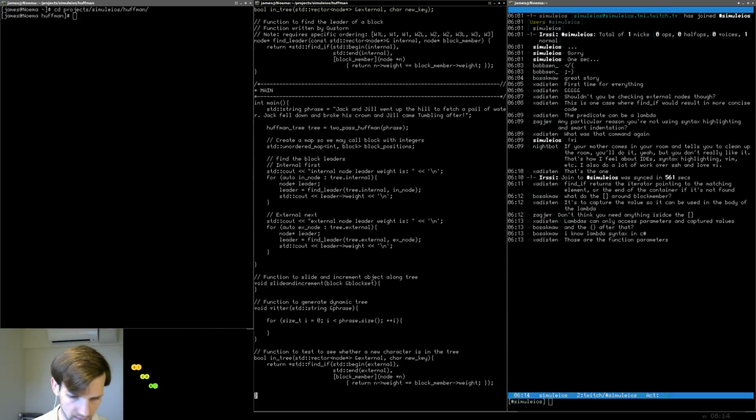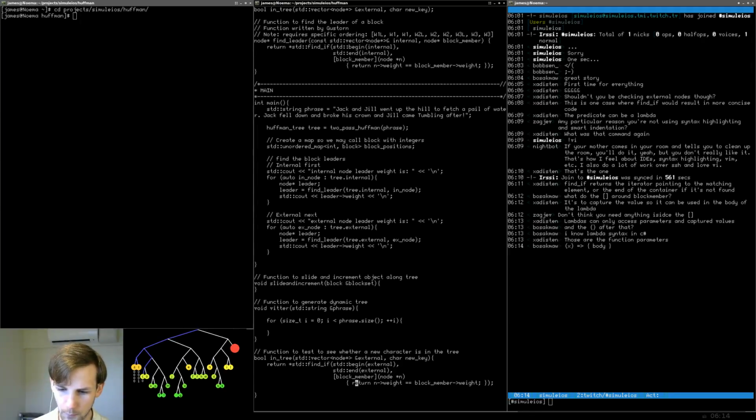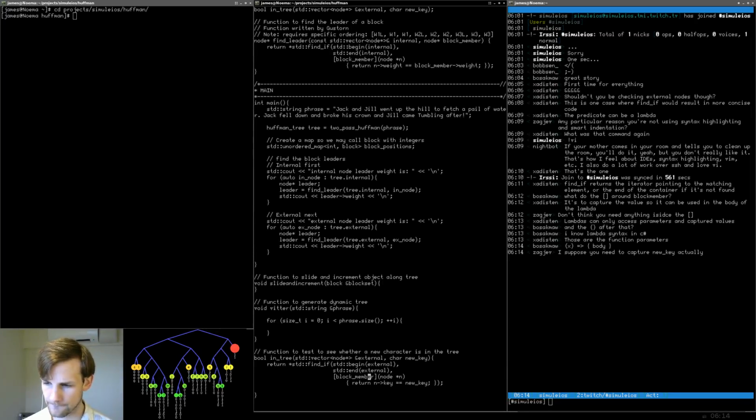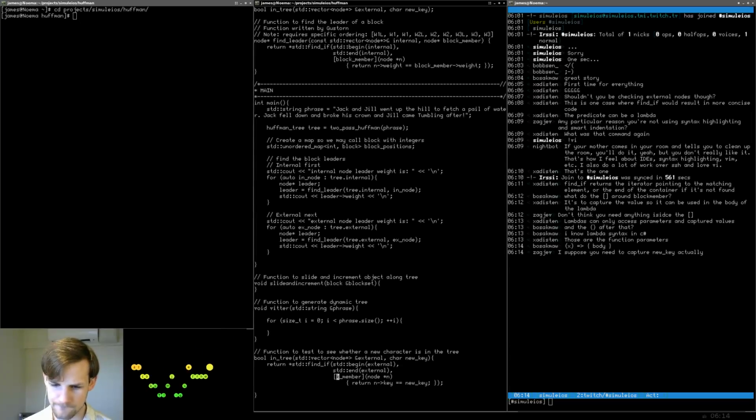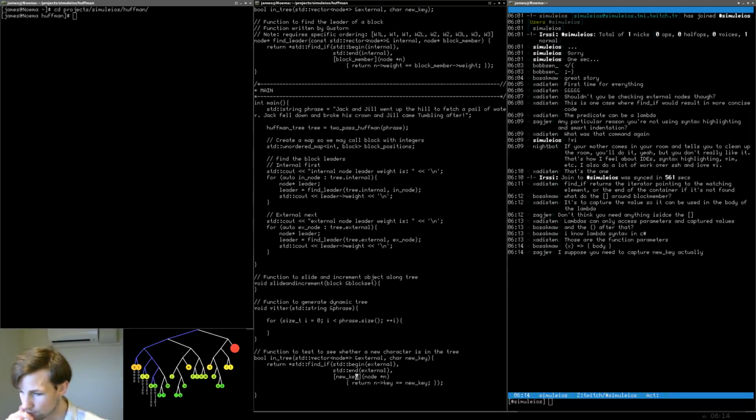Okay. So block member. We don't have block member in this case. We have new key, and we have old key. So what we should be able to do is the following. Now, forgive me if I'm wrong here. We should be able to do this pointing to key equals new key. Yeah. Again, guys, I'm really bad with lambda functions.